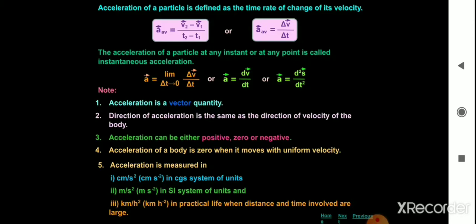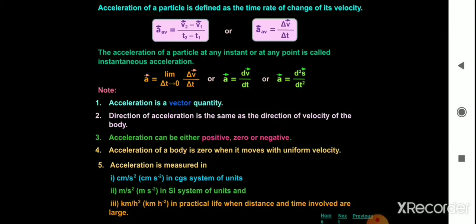Acceleration is measured in the CGS system of units as centimeter per second square. Under the SI system of units, it is meter per second square. In practical ways, we also use kilometer per hour square. So these are the units under different systems, but for numerical problems we use the SI system of units, that is meter per second square.